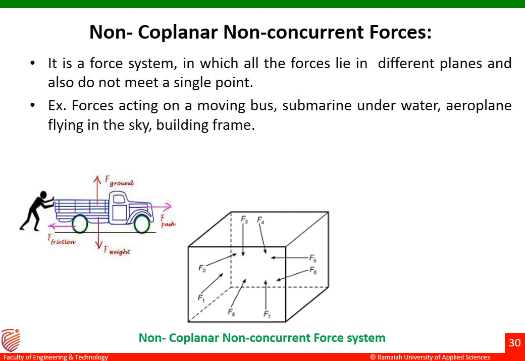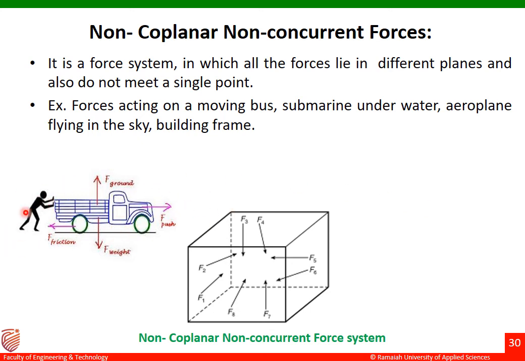That means whether it is in the xy plane or yz plane or xz plane. These forces are not in a single plane and also do not meet at a single point. So for such a type of force system, we call it non-coplanar, non-concurrent forces. The examples for such a force system are given over there: forces acting on a moving bus, a submarine underwater, an aeroplane flying in the sky, and a building frame. Two such examples are displayed on the screen.